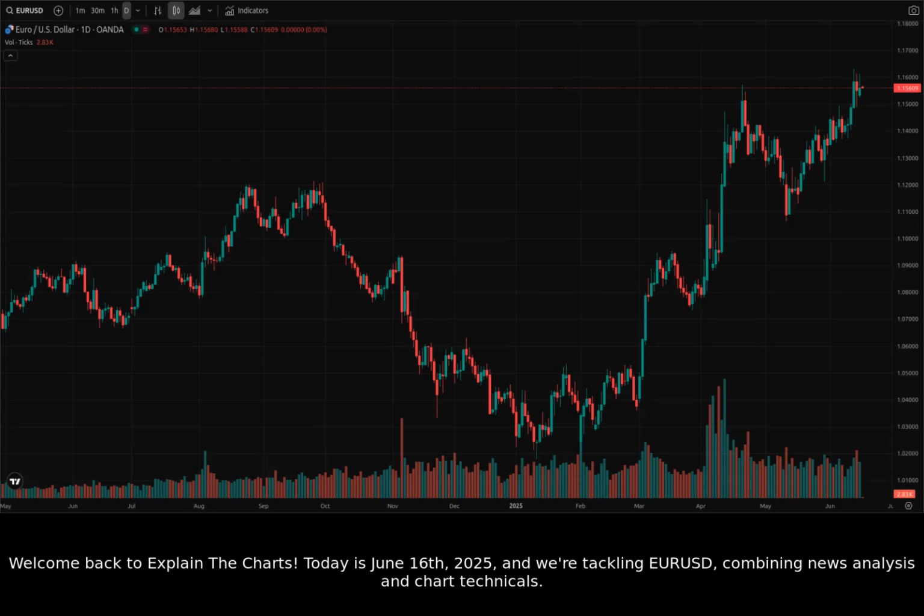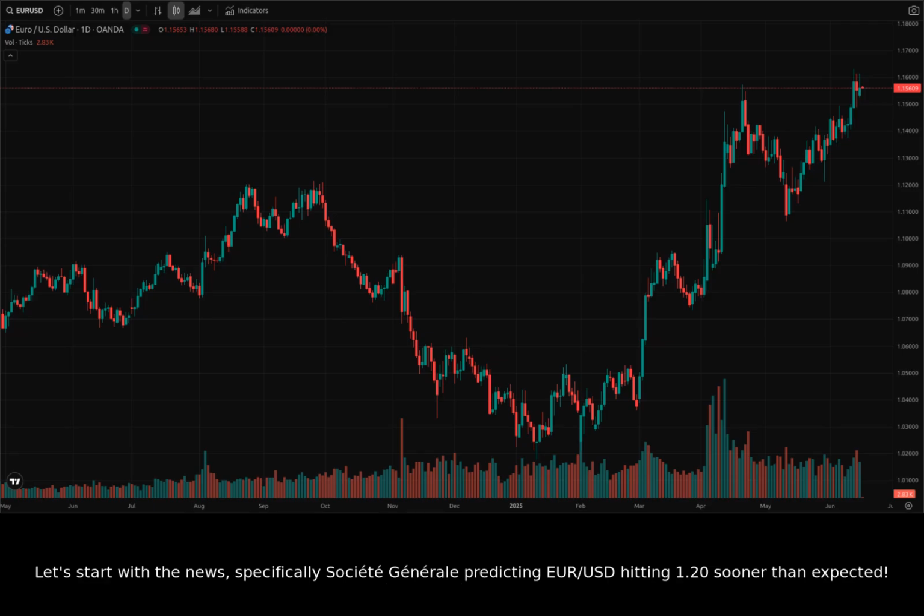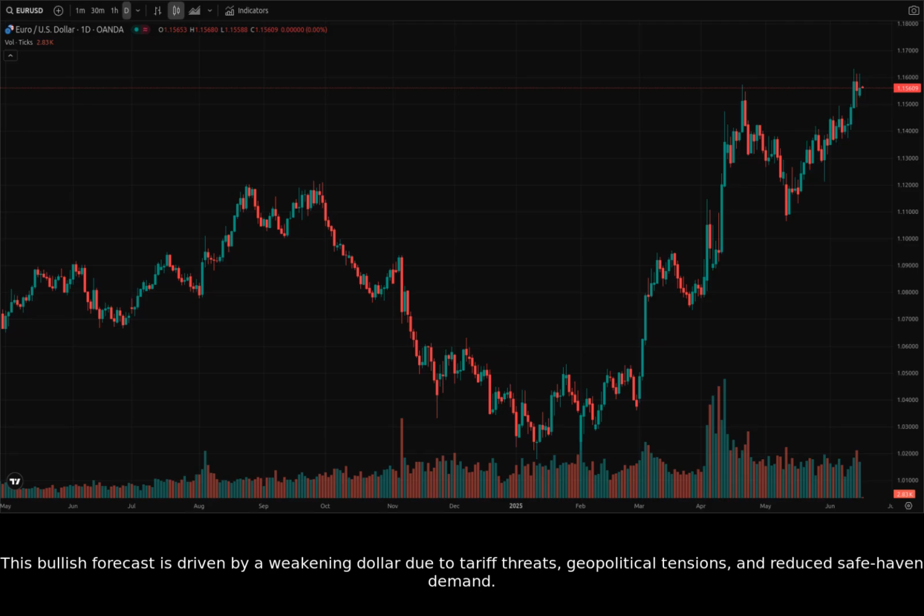Today is June 16th, 2025, and we're tackling EURUSD, combining news analysis and chart technicals. Let's start with the news, specifically Société Générale predicting euro to US dollar hitting 1.20 sooner than expected. This bullish forecast is driven by a weakening dollar due to tariff threats, geopolitical tensions, and reduced safe haven demand.